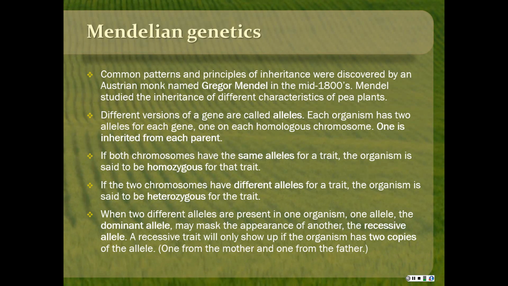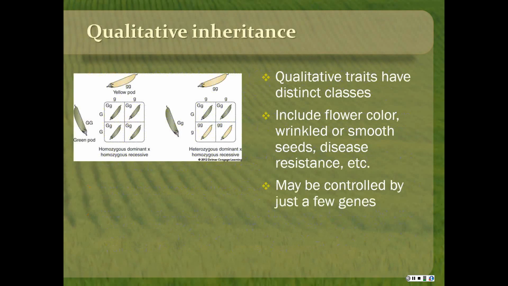And sometimes when there's 2 different alleles in one organism, one of them would be called the dominant allele, and that would mask the appearance of the other, which is the recessive allele. So if purple was dominant and white was recessive, and you had one gene for purple and one for white, the flower would be purple, because the dominant allele masks the recessive. And so the recessive trait would only show up if the plant has 2 copies. So it would have to have 2 copies of the gene for white flowers, and then it would be white. It would get one from each parent plant.